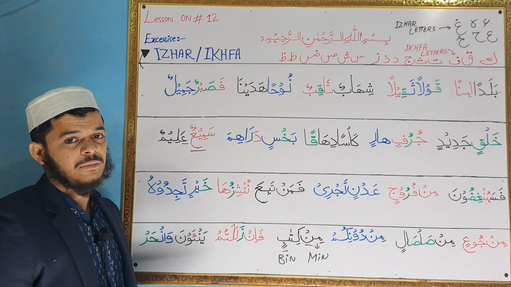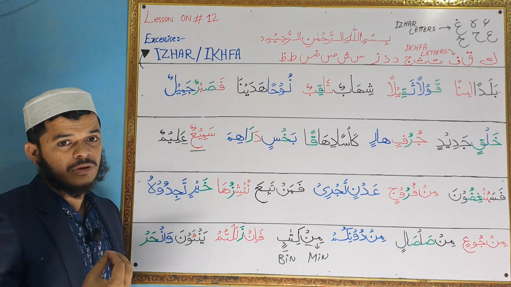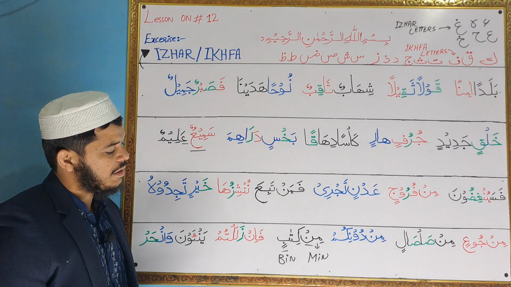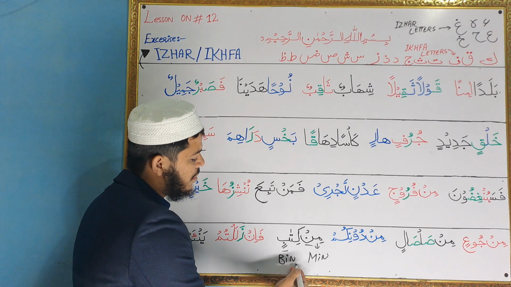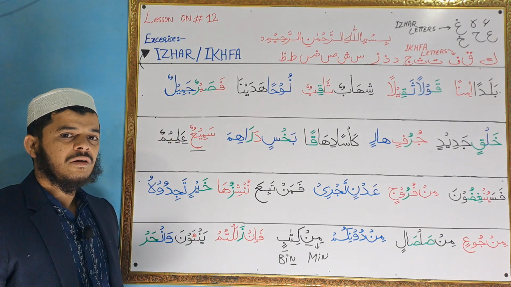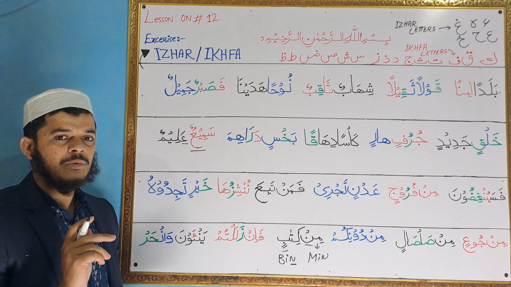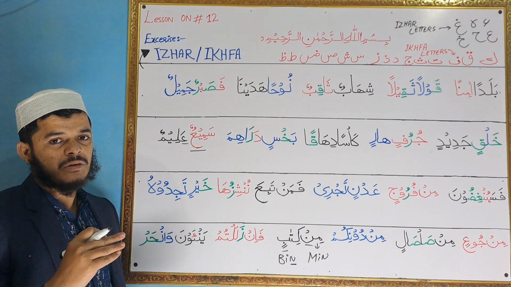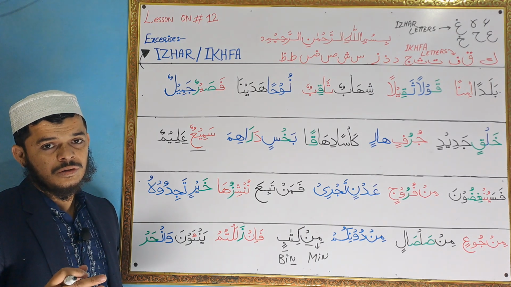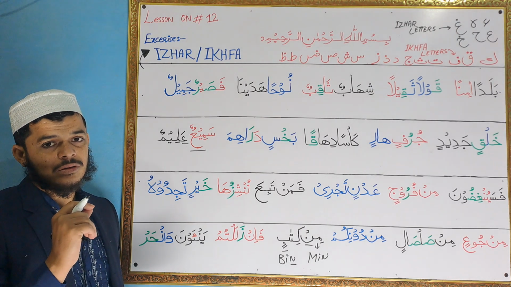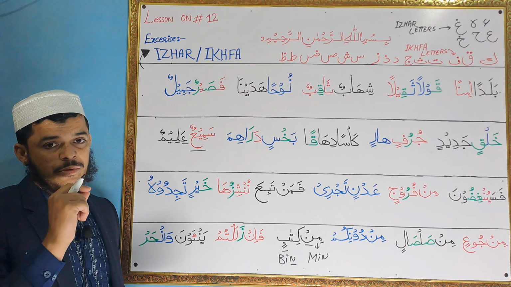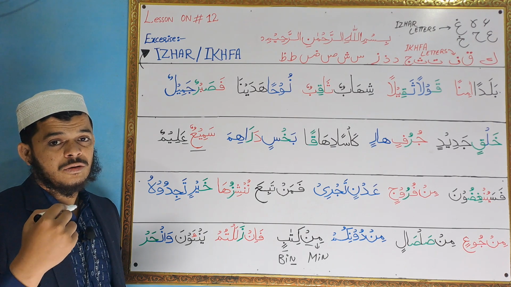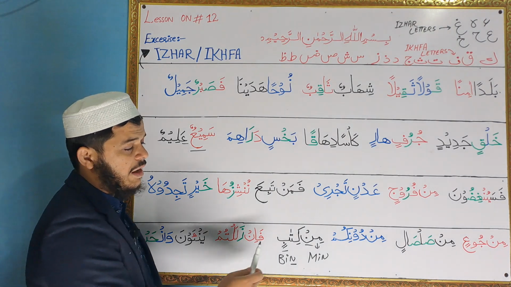And whenever you say the word ikhfa, it means hiding. In English we will name it hiding. We will hide the voice of n. Like, then we will not say exactly like bin. Whenever we read the letter n, the tip of the tongue touches, you can say, the roots of the front teeth. But whenever we try to hide the n sound, our tongue will remain still between the teeth, okay? It will not connect where we connect it while reading the n sound.